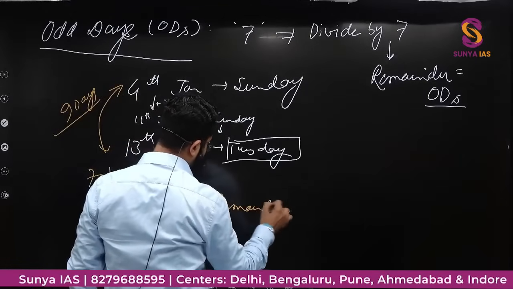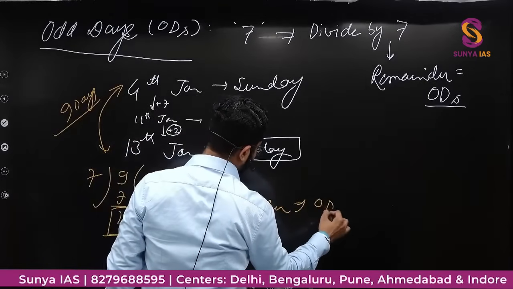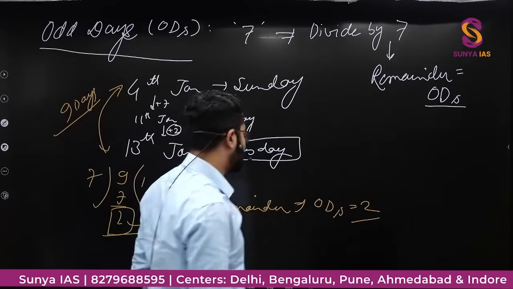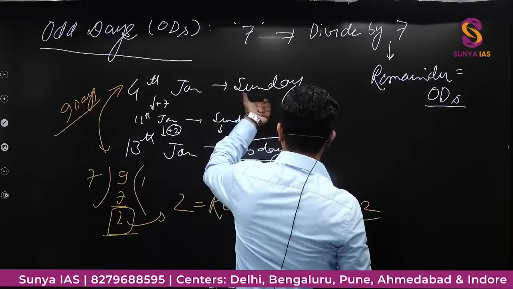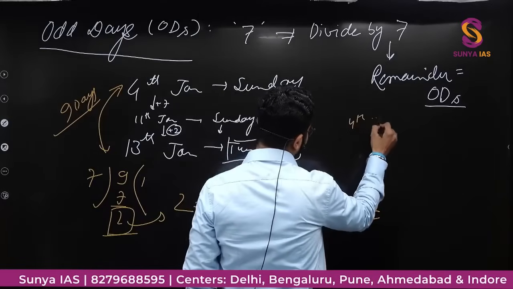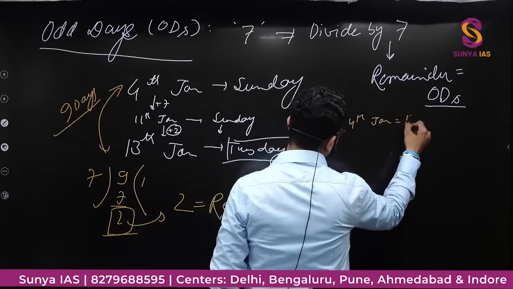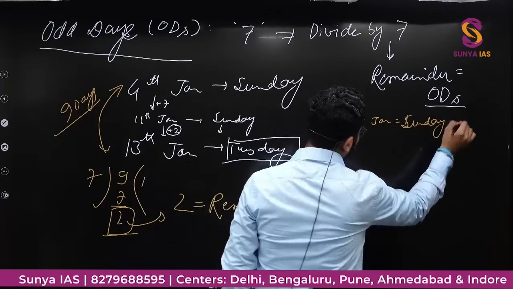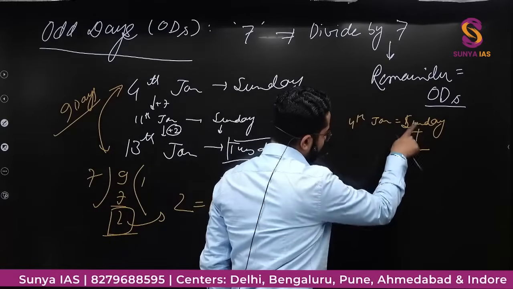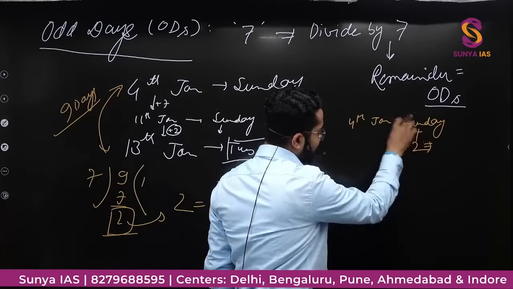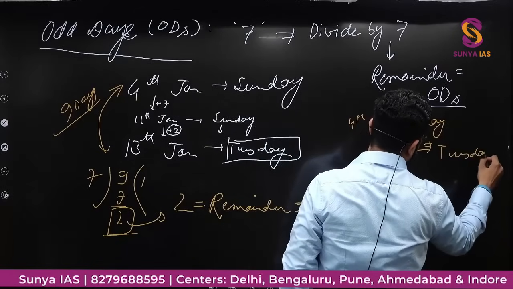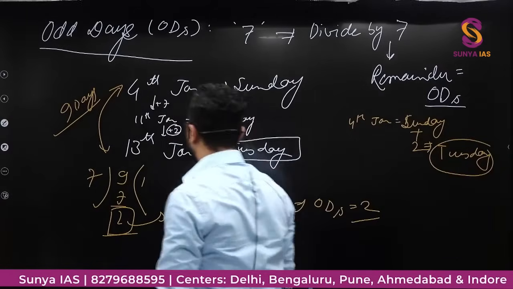Number of odd days is equal to 2. So 4th January it was Sunday, then number of odd days are 2. So 2 odd days means if I add 2 here, then it would be Sunday, Monday and second will be Tuesday. So what are we asking in the exam?